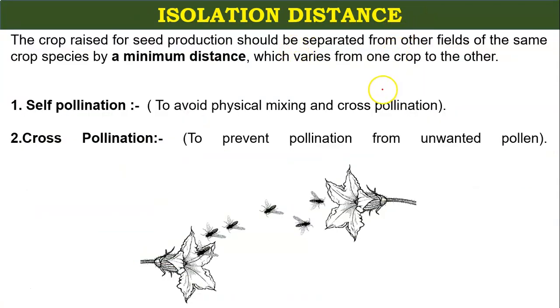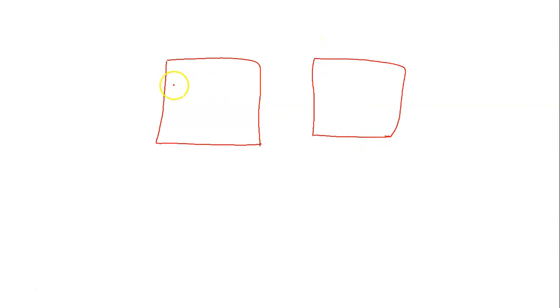What is the meaning of isolation distance? The crop raised for seed production should be separated from other fields of the same crop species by a minimum distance, which varies from one crop to another. What is the meaning of it? For example, you are preparing seeds for wheat, and these are the fields.